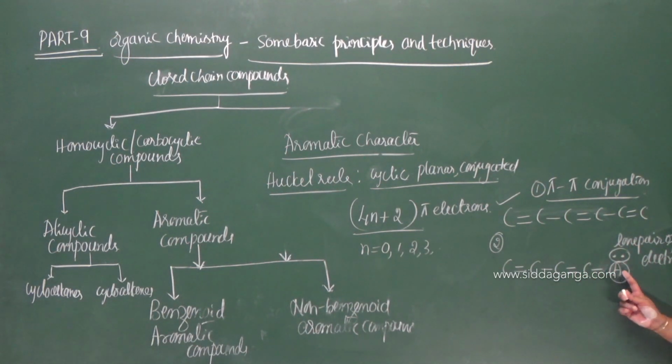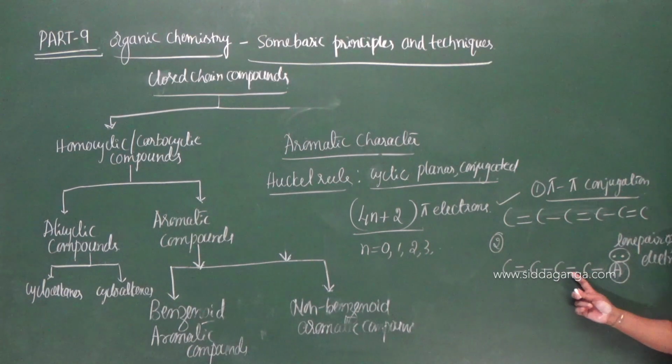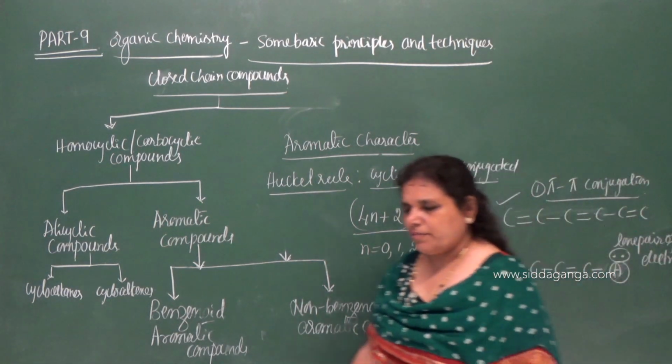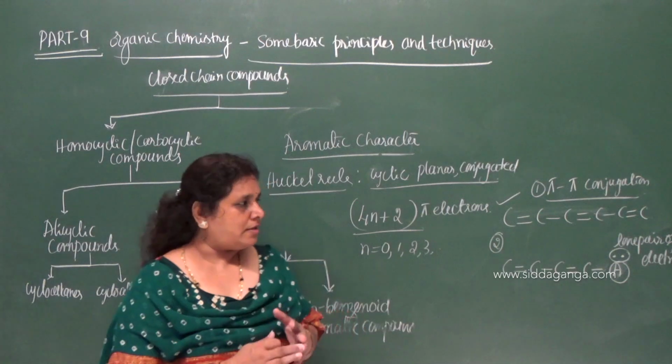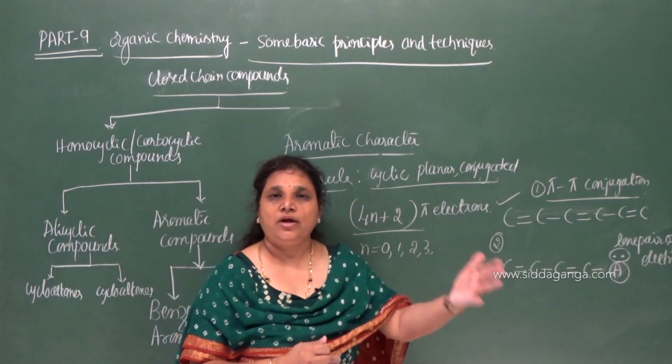So this atom is attached to this carbon chain, and here we have at the alternate positions double bond, single bond, double bond, single bond, and a lone pair of electrons. So the atom containing a lone pair of electrons. What do you mean by lone pair of electrons? A pair of electrons present in the valence shell of a given atom, but that does not take part in